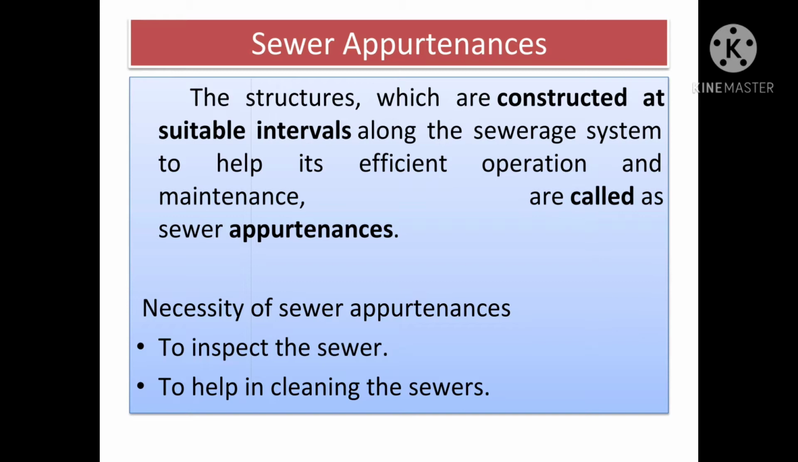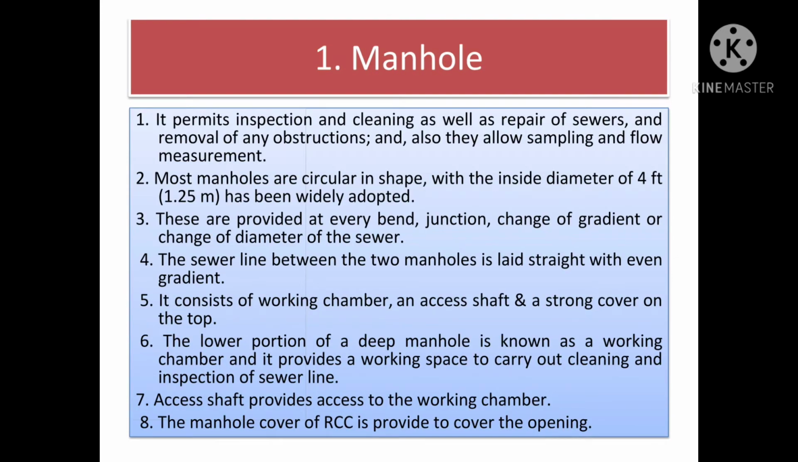The structures which are constructed at suitable intervals along the sewerage system to help its efficient operation and maintenance are called sewer appurtenances. What is the necessity of providing sewer appurtenances? The first one is to inspect the sewer. Another necessity is to help in cleaning the sewer. Now see the various appurtenances.